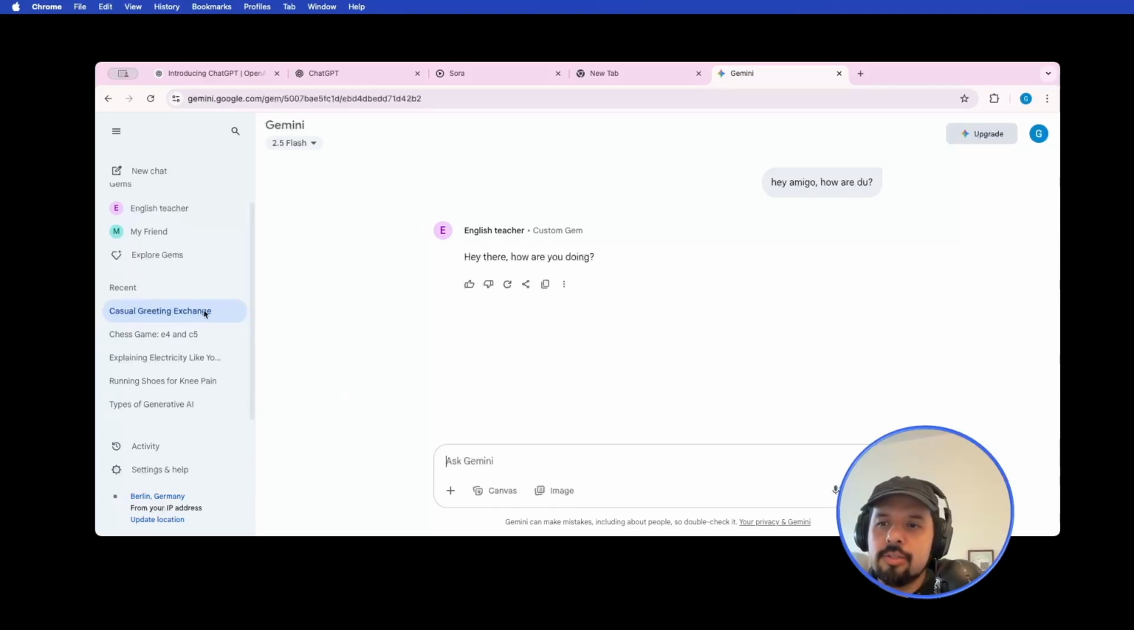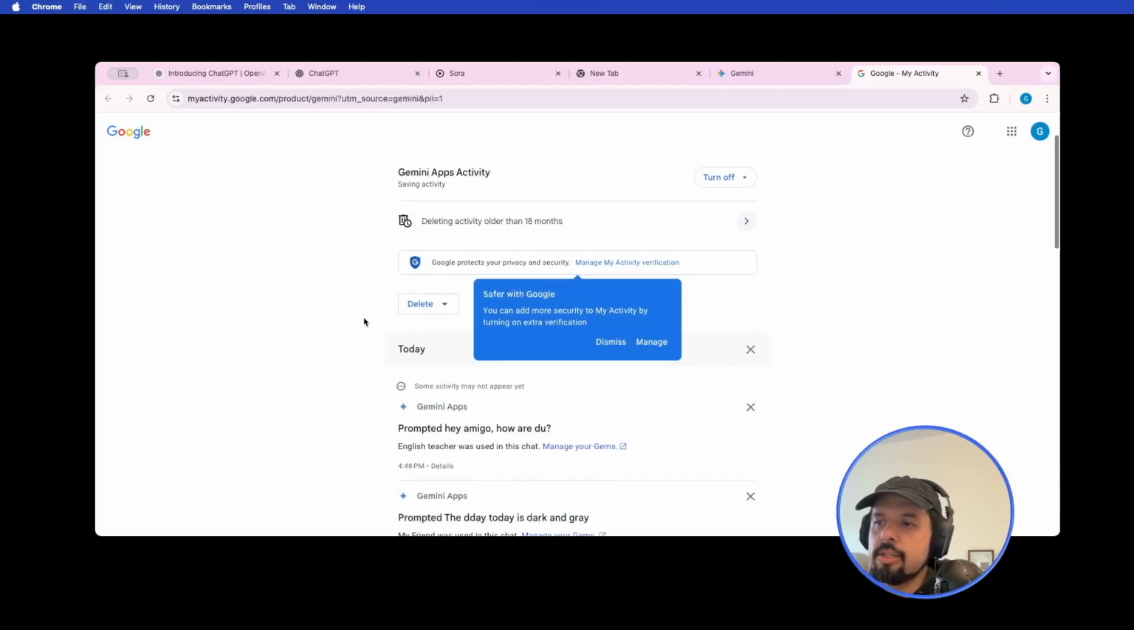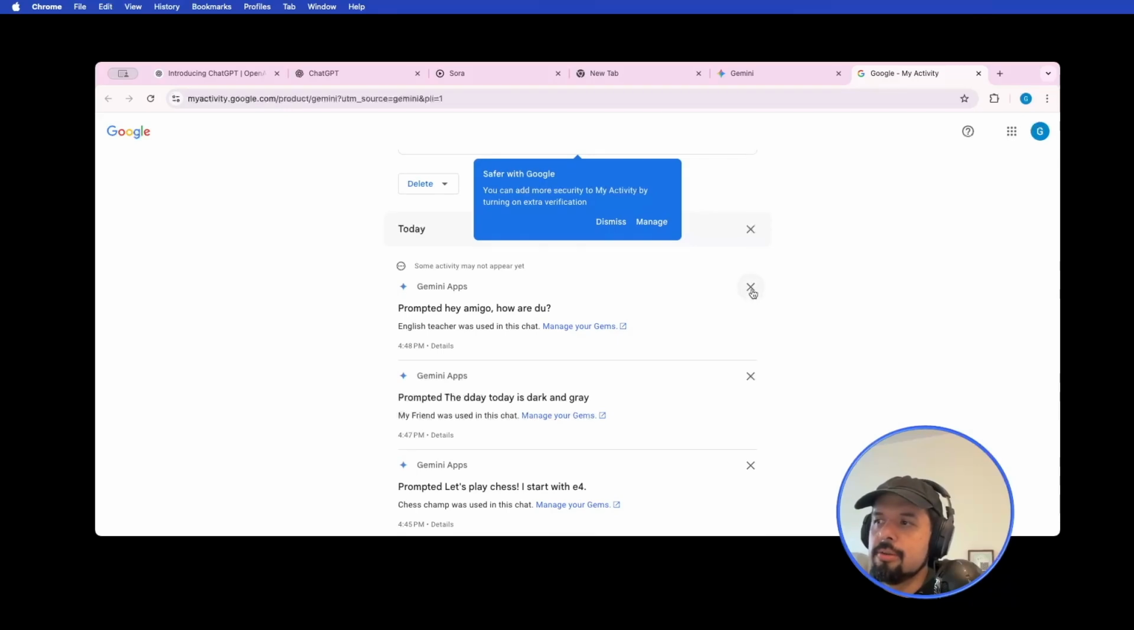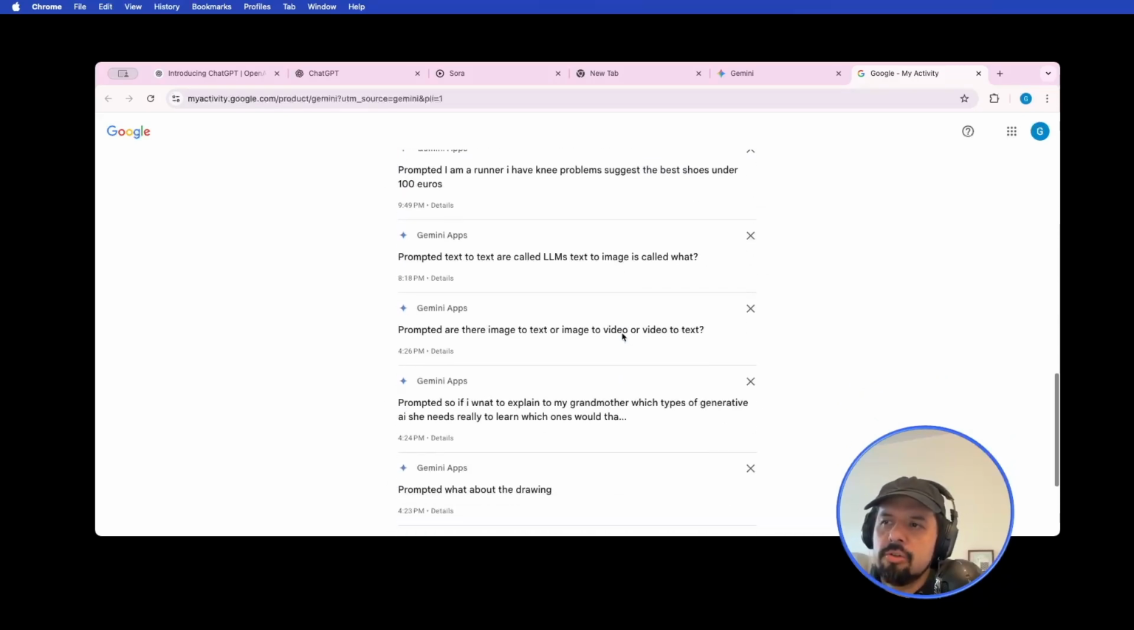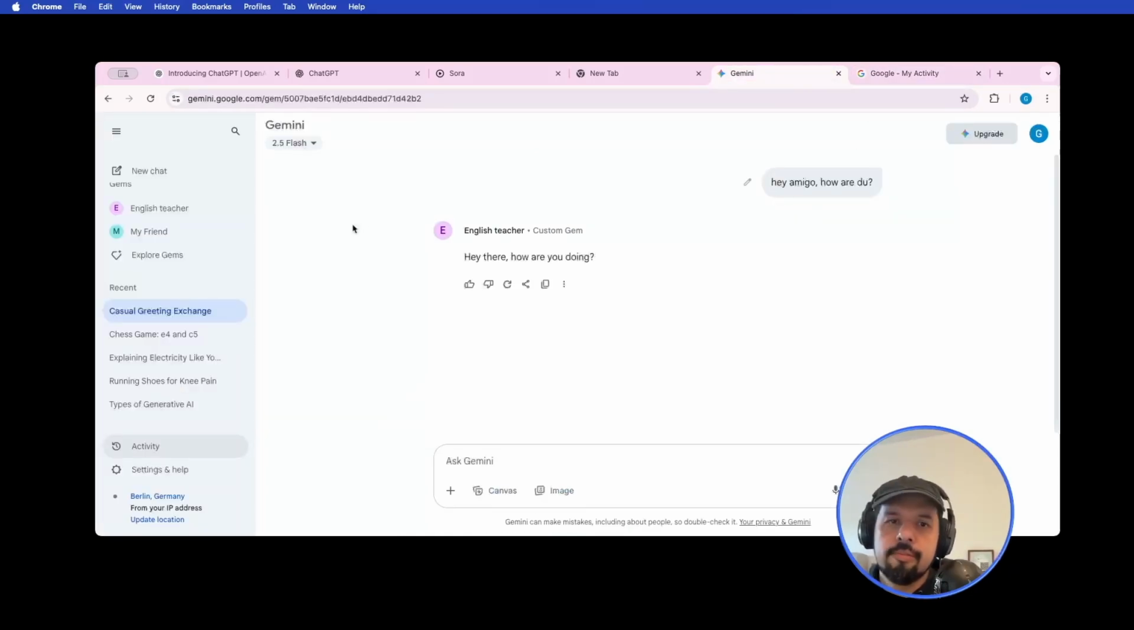There are thousands of things you can do with Google Gemini and with the others. In terms of activity, you can turn off your activity and delete all the things that you are doing. That's also really important. Sometimes you don't want people to see your chats, or it's just too many chats and you just want to remove them. You can turn it off. And that's for Google Gemini.